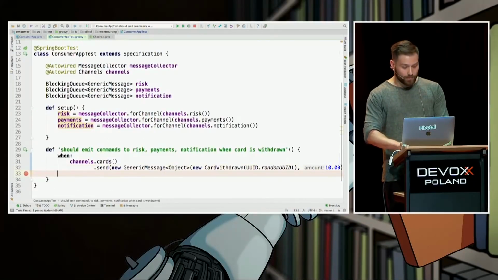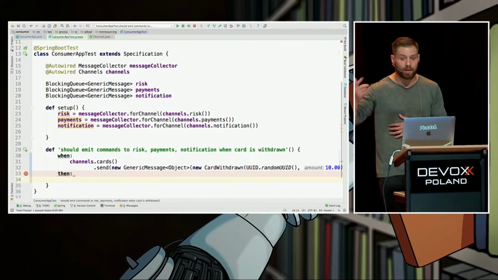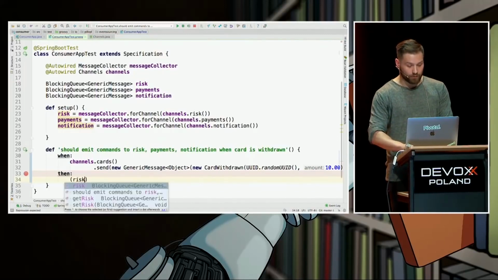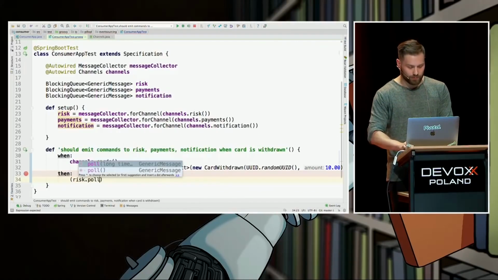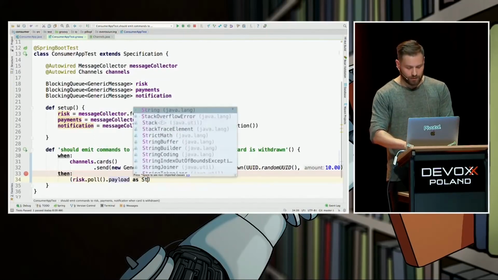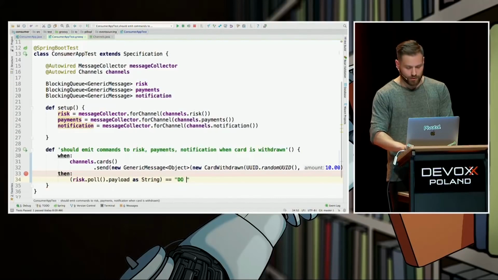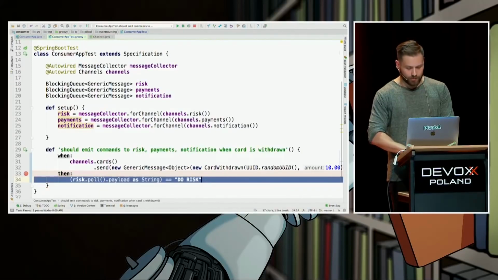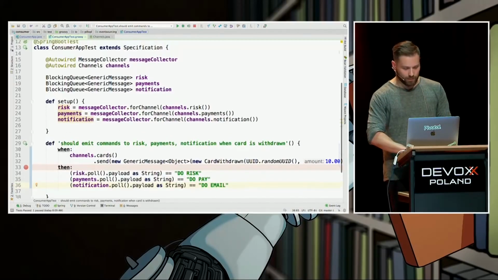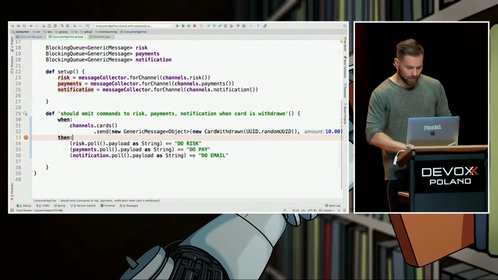So whenever it happens, we want 3 output channels to be populated with events. So we can do it like this. Hey, dear risk channel, give me the last event from your side. I want its payload, cast it to string, and check whether it's do risk. And same with the 2 others, with payment and with notification. Do pay, and here it's going to be, let's say, do email. Doesn't make much sense, but for the demo, it makes sense.